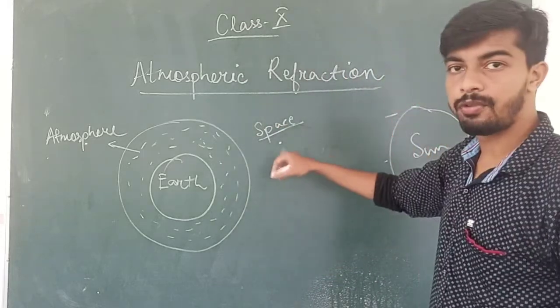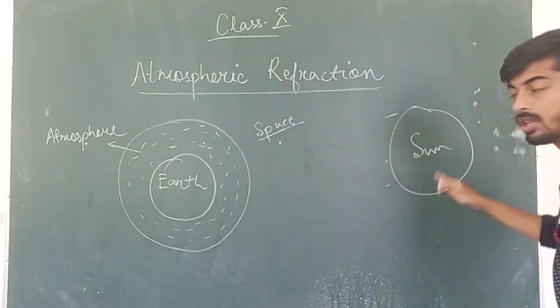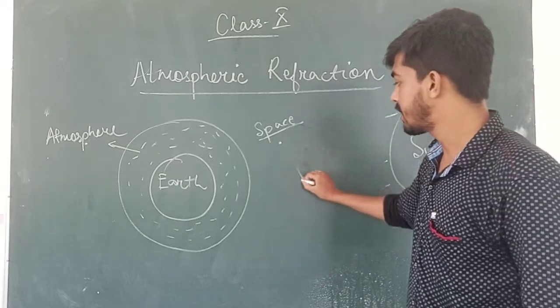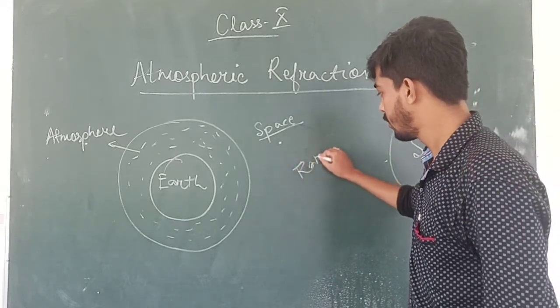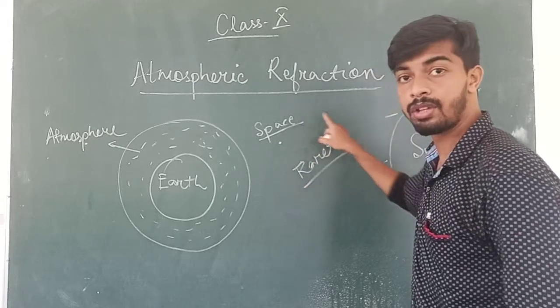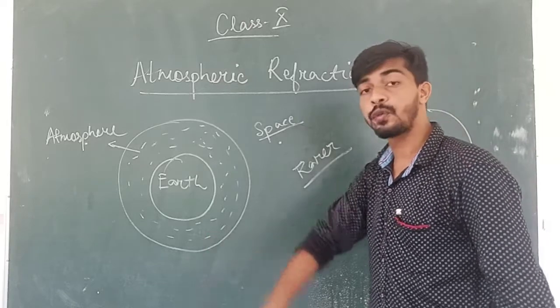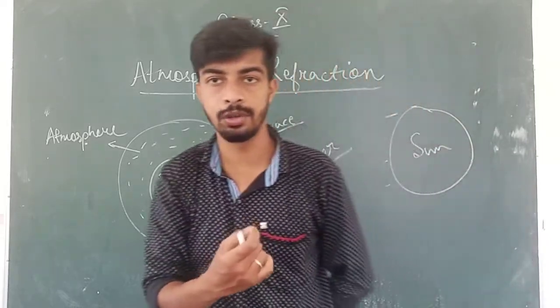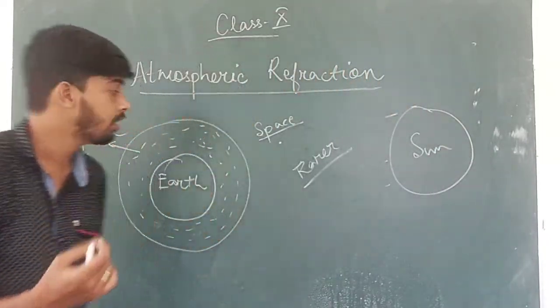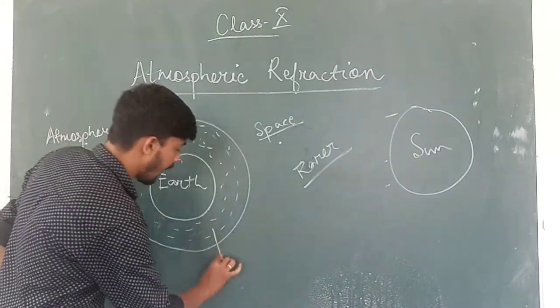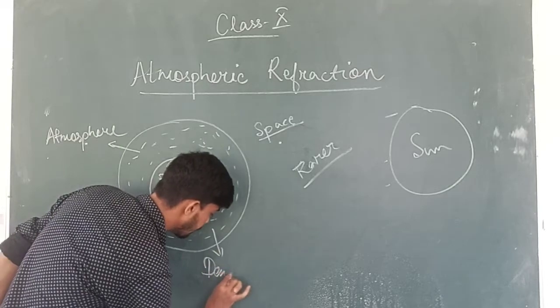When we consider the whole universe or the distance between Earth and the Sun, this is a rarer medium because it is space, considered as a total vacuum, and the atmosphere has gas molecules or particulates, which is considered a kind of denser medium.